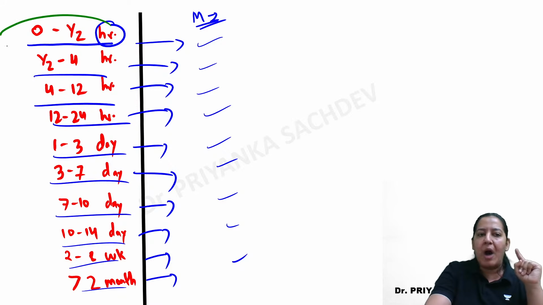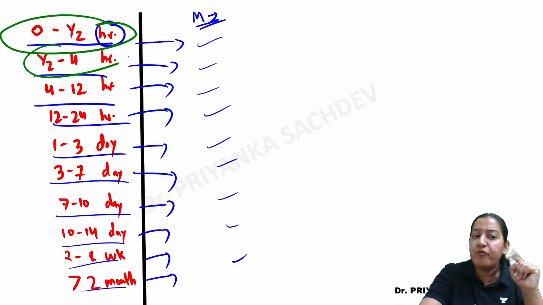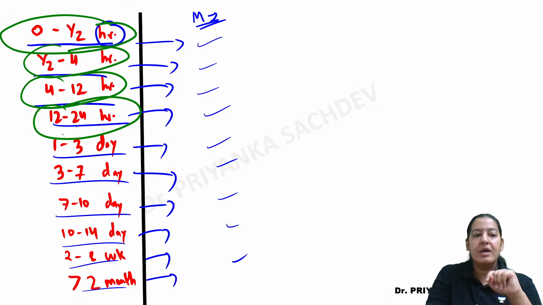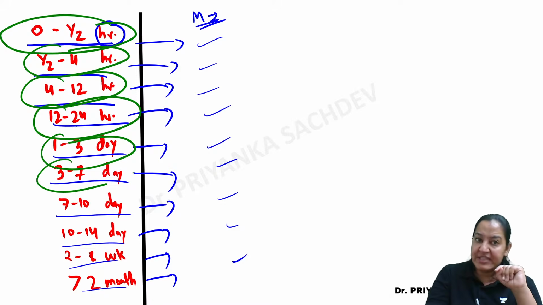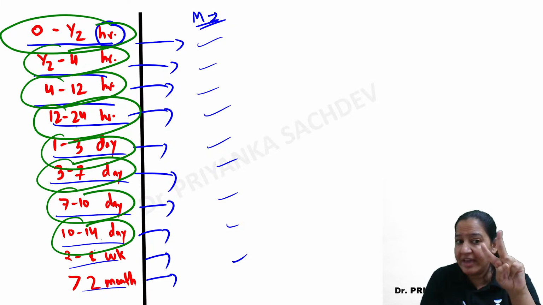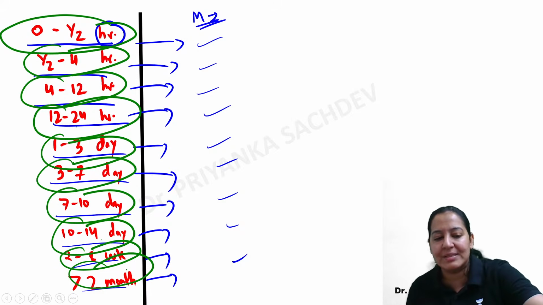The first is 0 to half hour. So MI को 0 to half hour ही हुआ है, right? Half to 4 hour, 4 to 12 hour, 12 to 24 hour. 24 hour means 1 day, right? 1 to 3 day, 3 to 7 day, 7 to 10 day, 10 to 14 day. 14 day मतलब 2 week. So 2 to 8 week, more than 2 week, more than 8 week, that is 2 months, right?